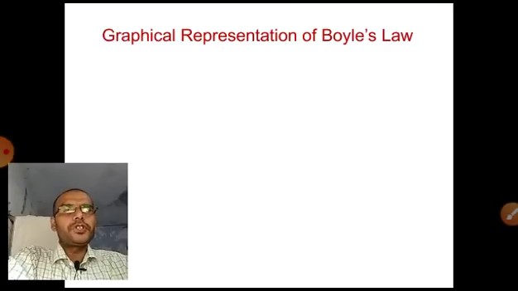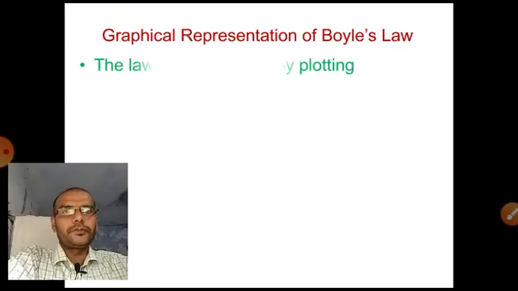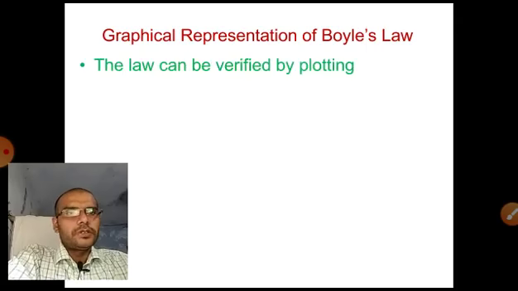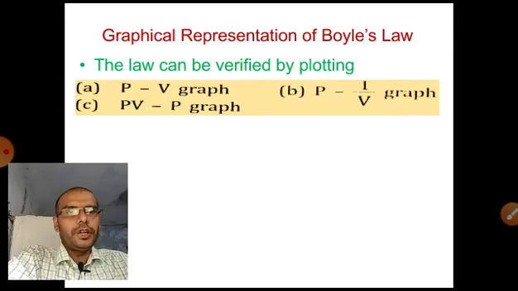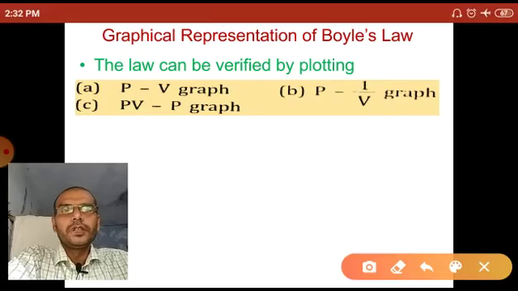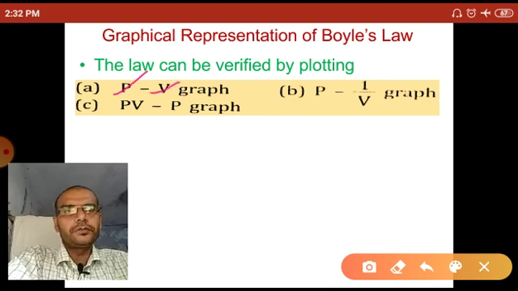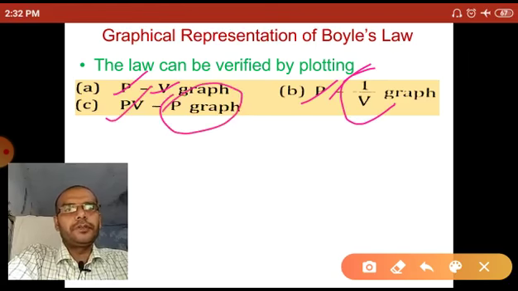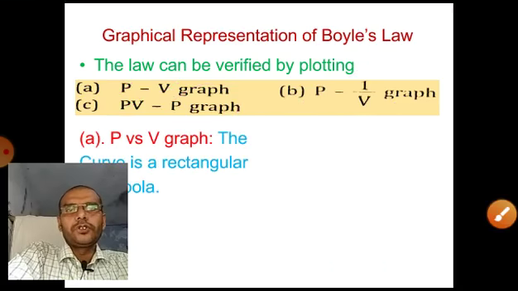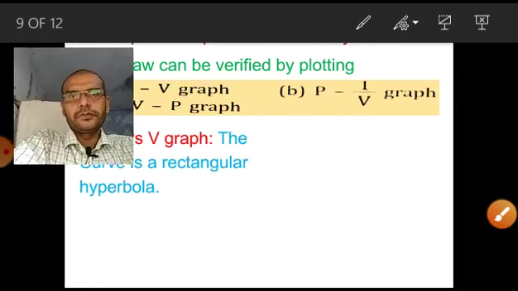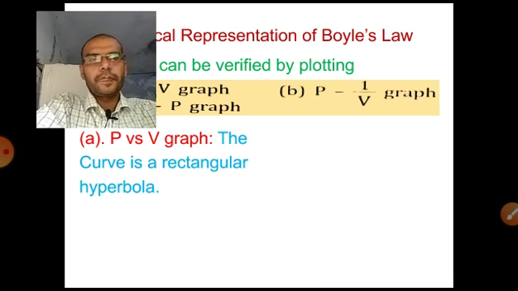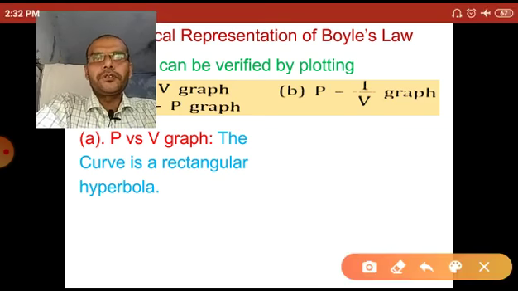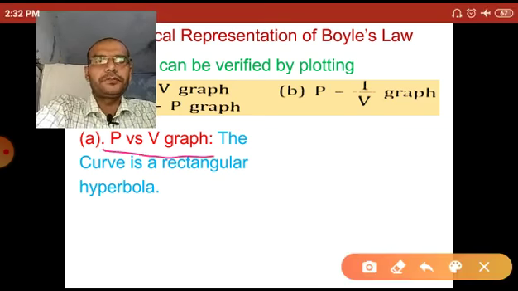Now the graphical representation of Boyle's law. The law can be verified by plotting the graphs: pressure versus volume, pressure versus 1 by V, and PV versus P. So first, the pressure versus V graph.